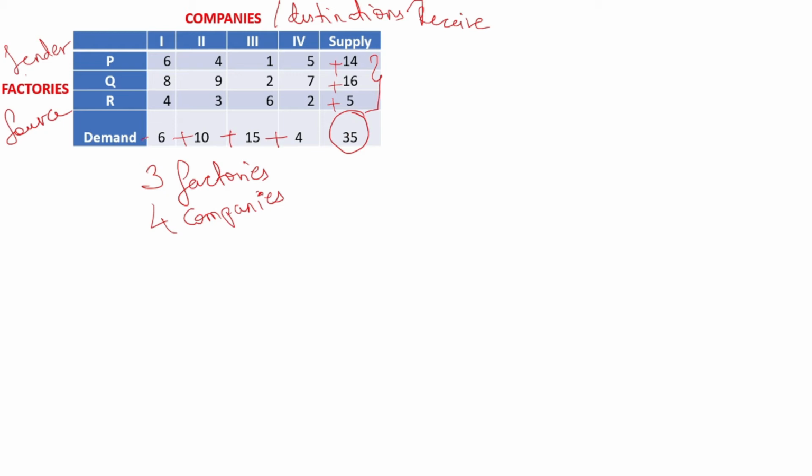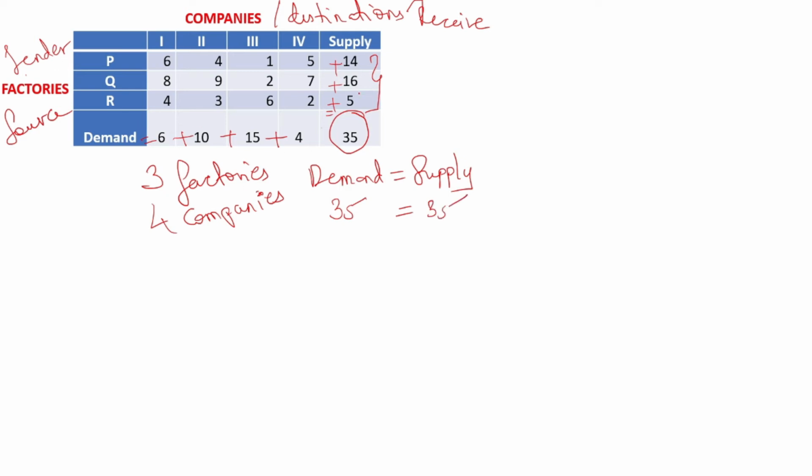So demand and supply value should be equal. Demand should be equal to supply. If it is not equal, then it is said to be an unbalanced transportation problem. That's why demand and supply value should be equal. Since demand is coming 35, supply is also coming 35.